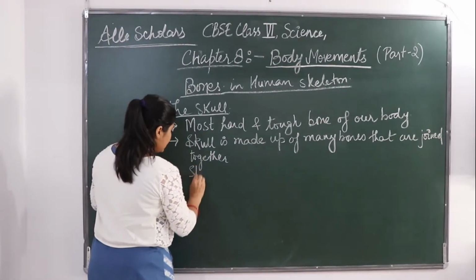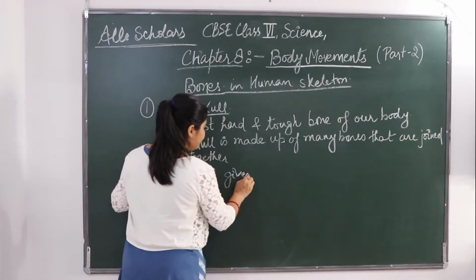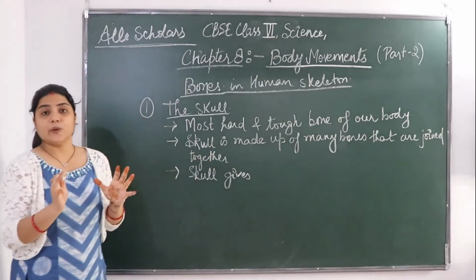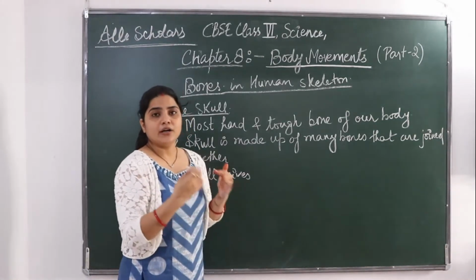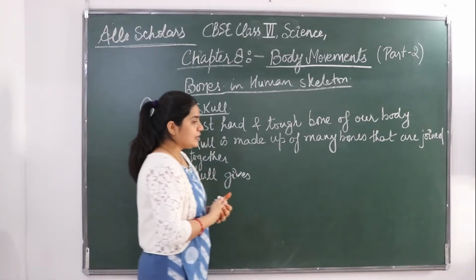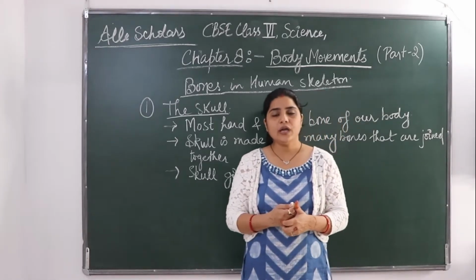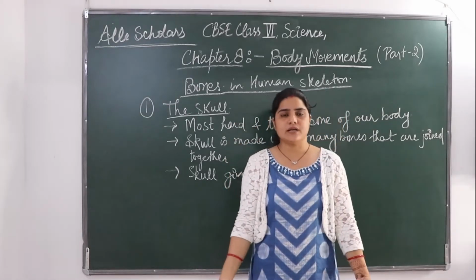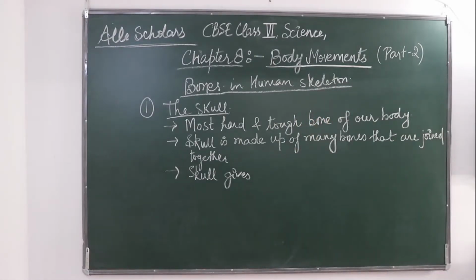We know that our brain is very delicate and it is the most important part of our body, because if our brain is not going to work, nothing is going to happen. Because the whole body is commanded through the brain, right?